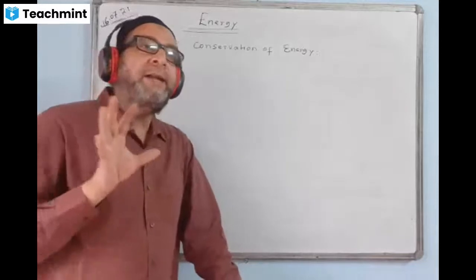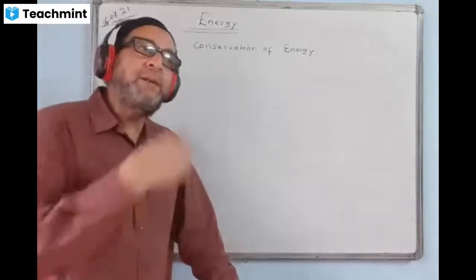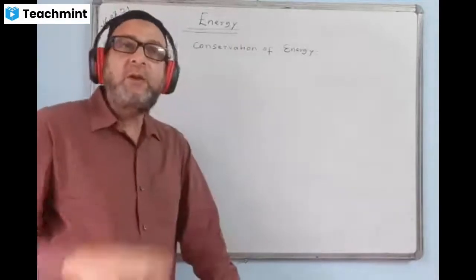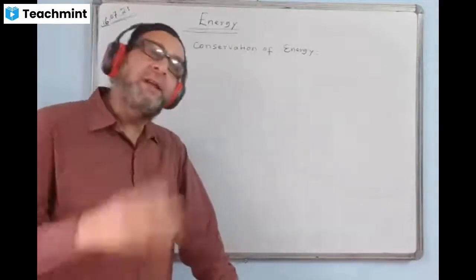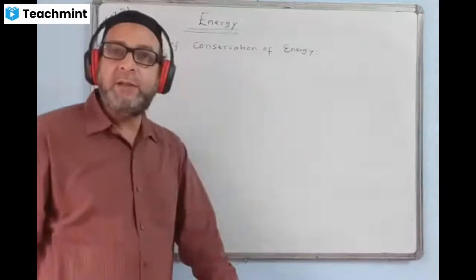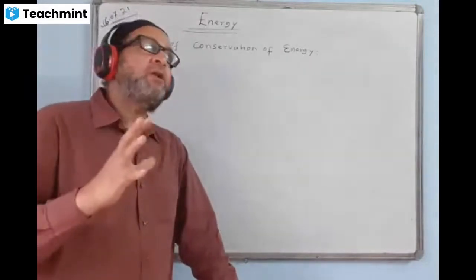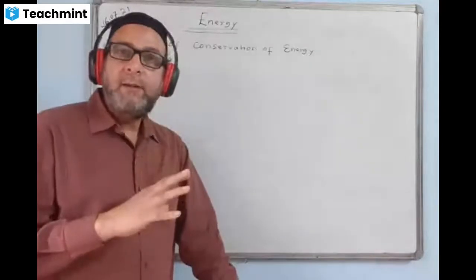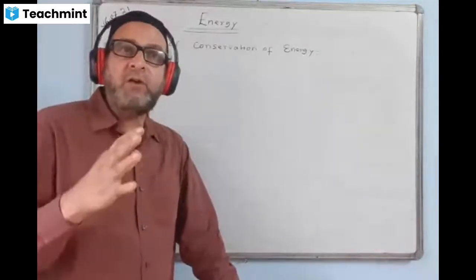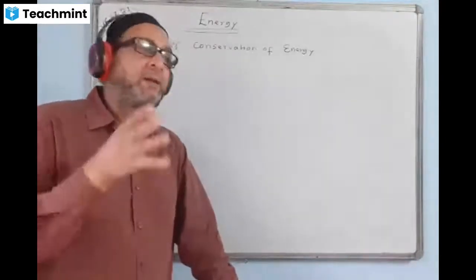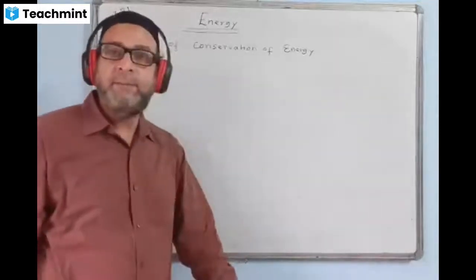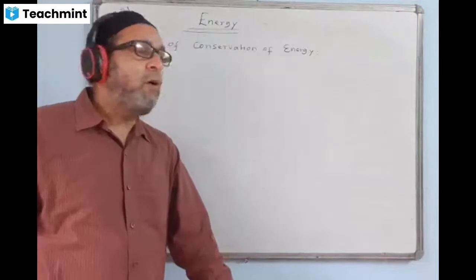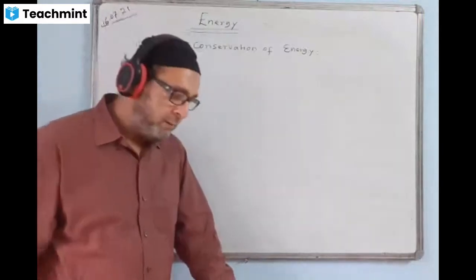Suppose whenever you see kinetic energy is decreasing, then it must be changing into the potential energy, or if potential energy is decreasing, there is no actual decrease, it changes only into the kinetic energy. Or in some situation we see electrical energy we are consuming. So electrical energy is lost, but actually it is not lost, it will change into the other forms of energy. So this is called law of conservation of energy.